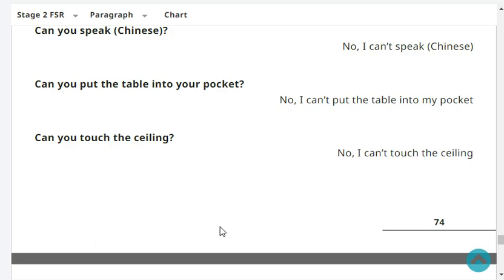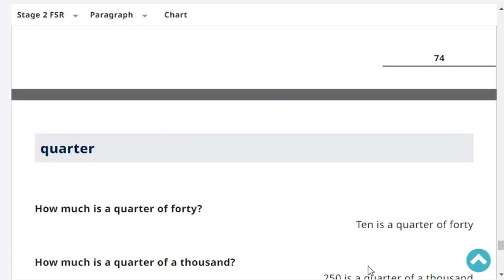Very good. Can you touch the ceiling? No, I can't touch the ceiling.